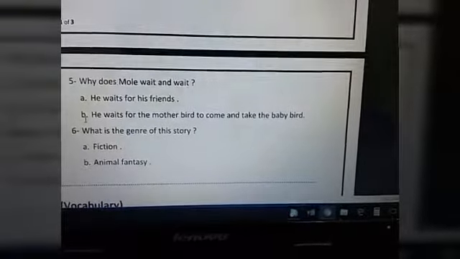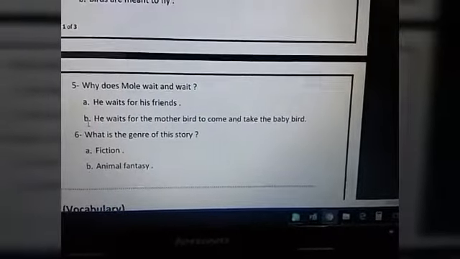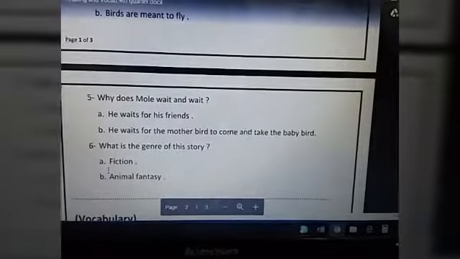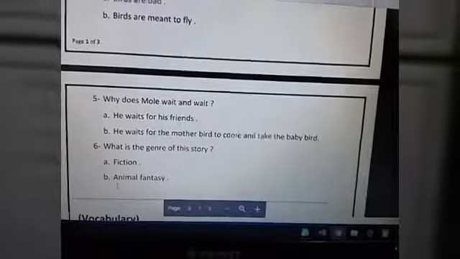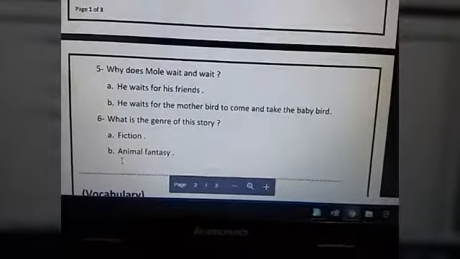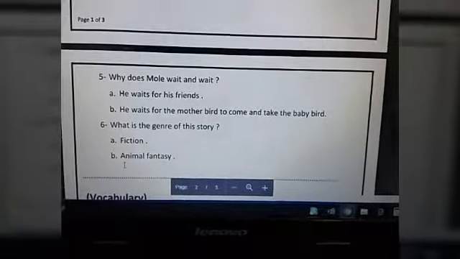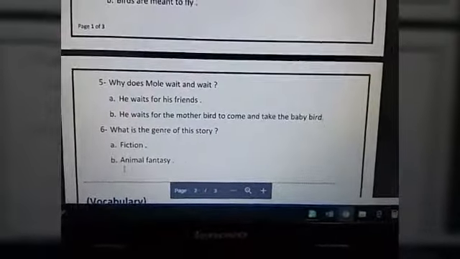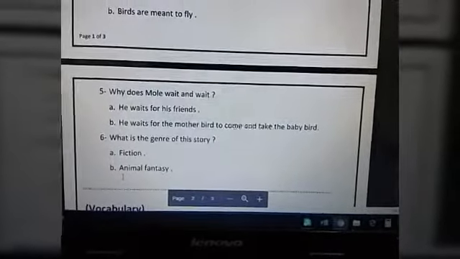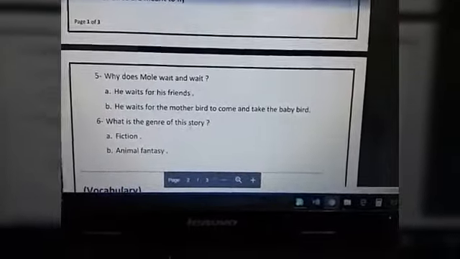Okay, number 6. What is the genre of the story? Fiction, letter A. Animal fantasy, letter B. Letter B, as we know, animal fantasy. What is the meaning of animal fantasy? It means that the characters in the story, all of them are animals. Not only animals, they are acting and doing things like people. They are talking, they are living in a home, they are having a mom and talk to their mom like us. Okay, so the answer will be animal fantasy.